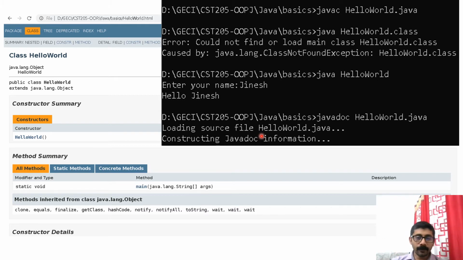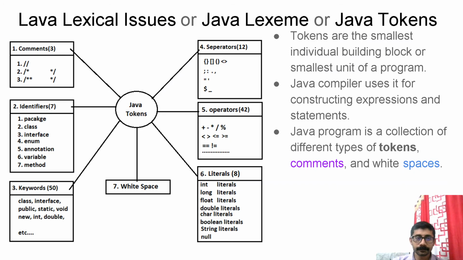So if you open that HelloWorld.html file, you will see the documentation automatically created by the command. You will see something like this: public class, and so on. It is actually the auto-generated documentation for my Java program. This is very useful when you have to create the documentation for your project.